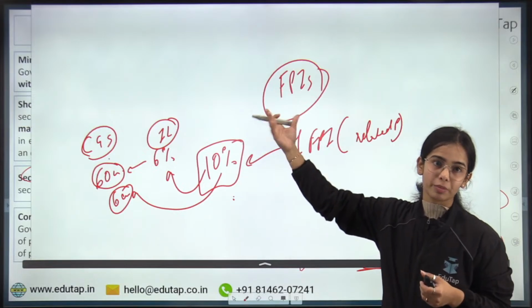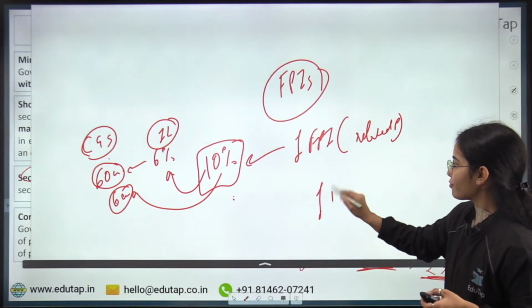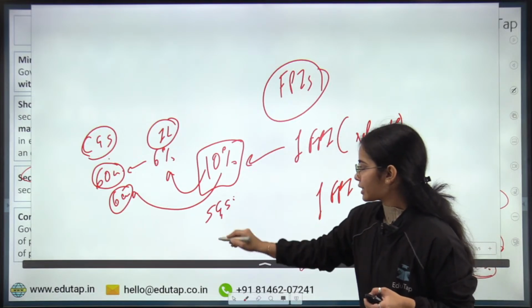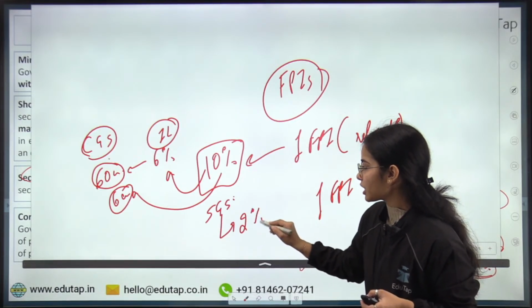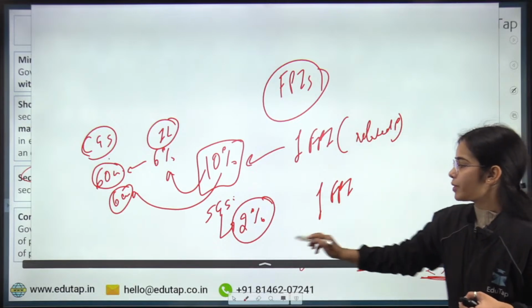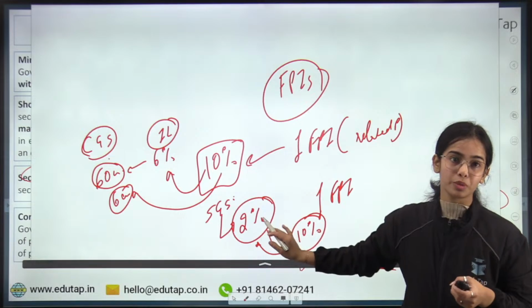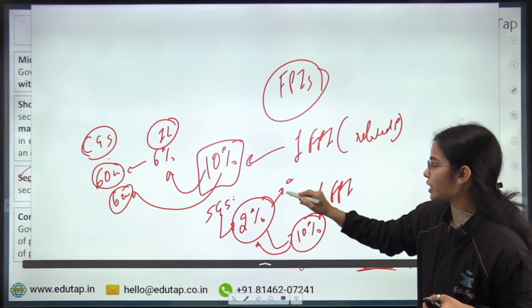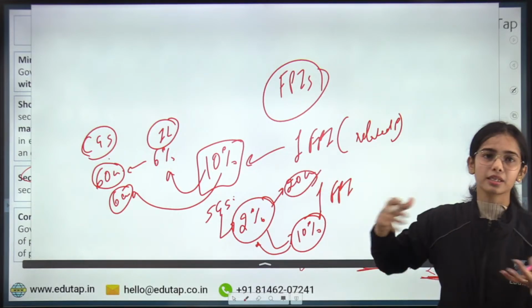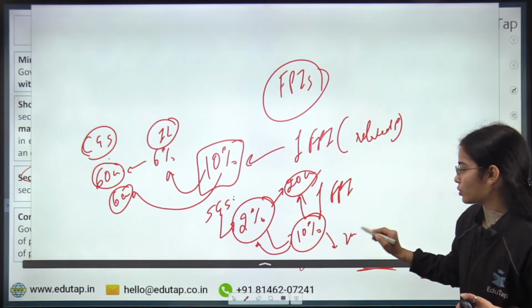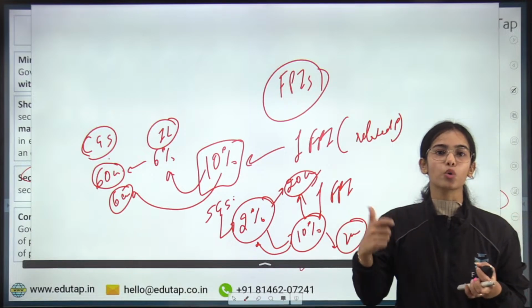Similarly in the state government securities, the total investment limit is 2%. So a single FPI should not hold more than 10% of this 2%. Let's consider the 2% is 20 crores. So 10% of 20 crores is only 2 crores. So a single FPI cannot hold more than this.